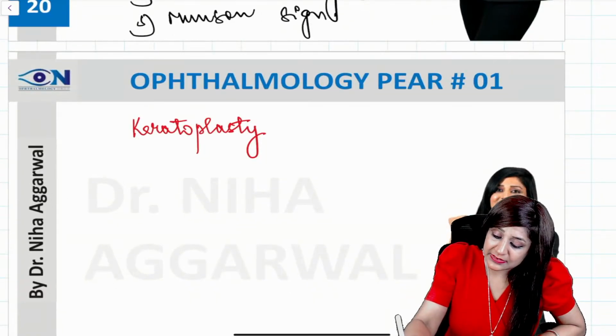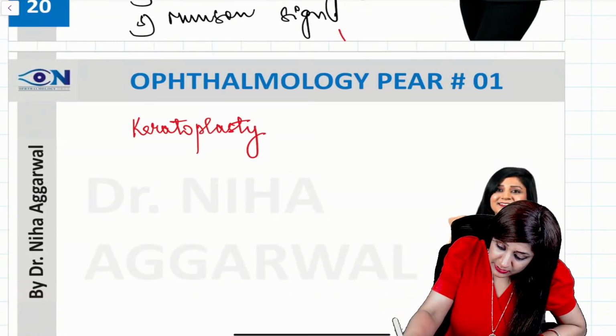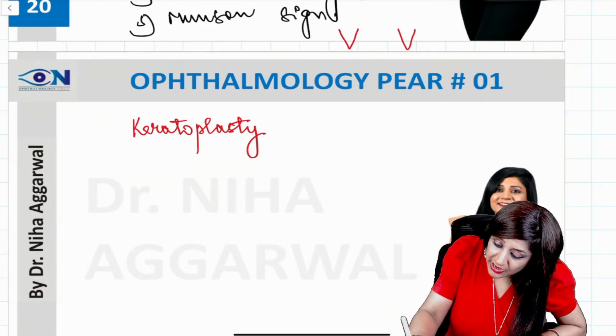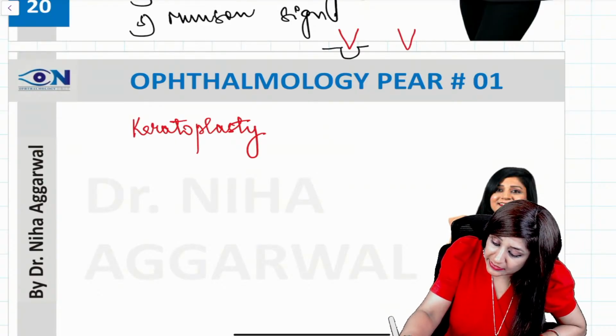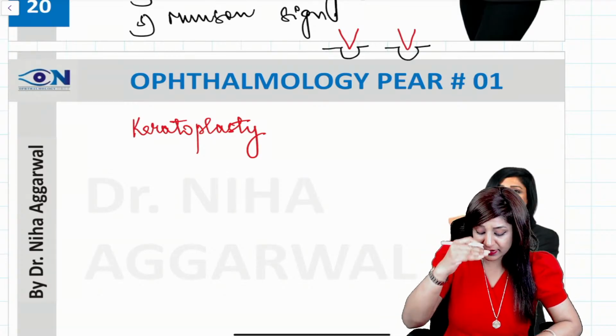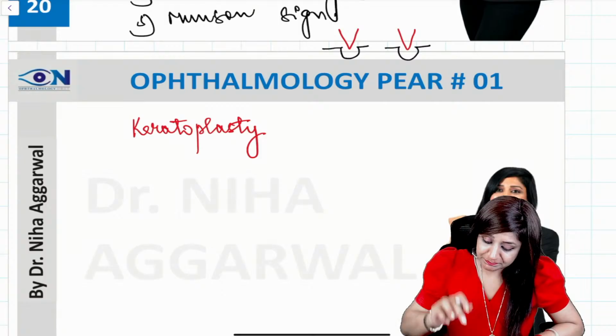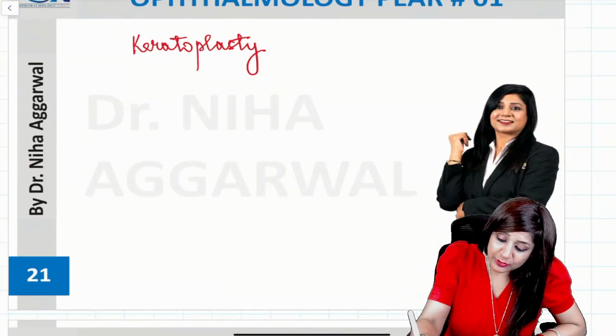Now, what is a Munson sign? In Munson sign, whenever the patient is looking in the downward gaze, we will have the localized bulging of the lower eyelid. So localized bulging of the lower eyelid when the patient is looking at the downward gaze is called the Munson sign. Next is the keratoplasty.